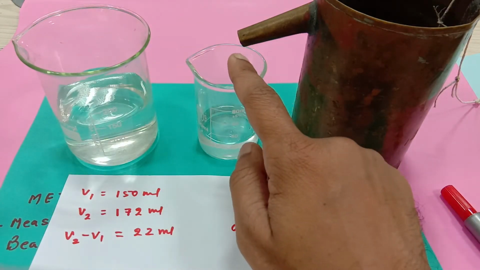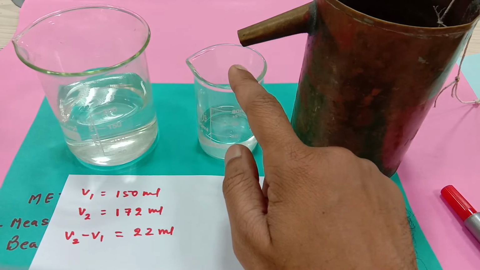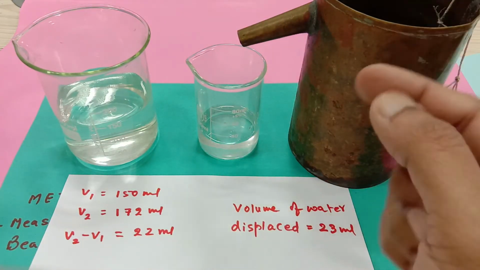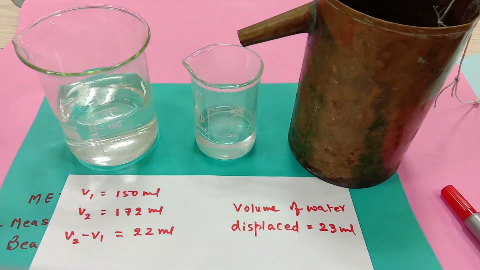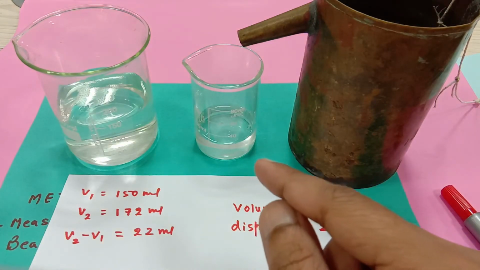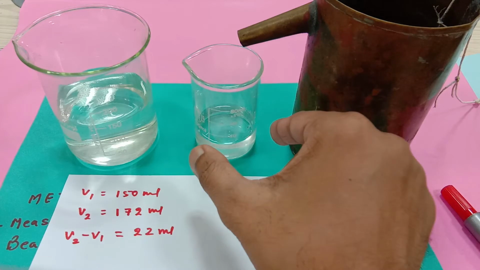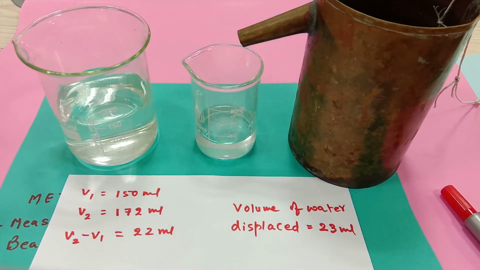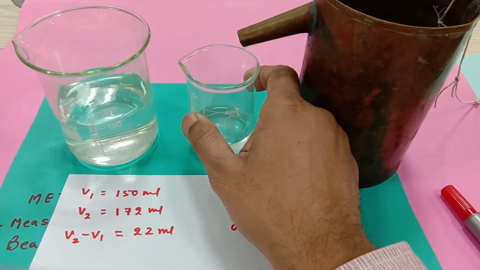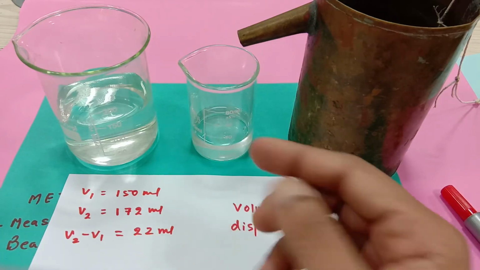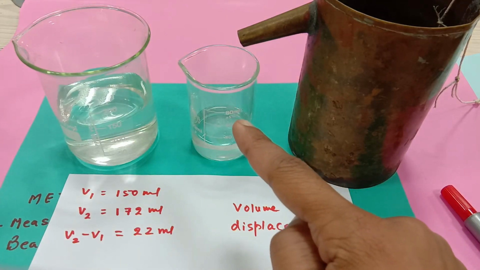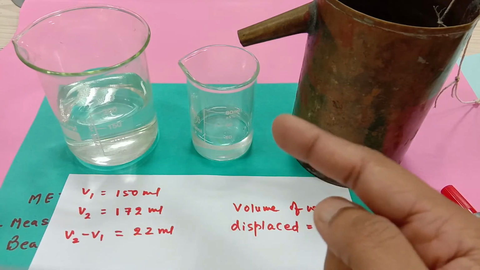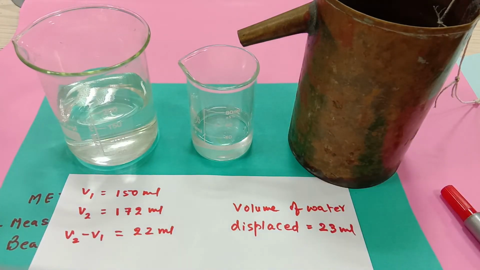So what I will do is, first of all, find the mass of this empty beaker, then immerse the stone, and water displaces out. Now the mass of the complete beaker with water is to be found, and then I subtract the mass of the beaker from this mass, so I get the mass of only the water displaced out, and then I multiply it by acceleration due to gravity. So I will find the weight of the water displaced, and this weight will be the buoyant force acting on the stone by the liquid in the upward direction. So here we have the advantage of obtaining the buoyant force or the upthrust acting on the stone by the water.